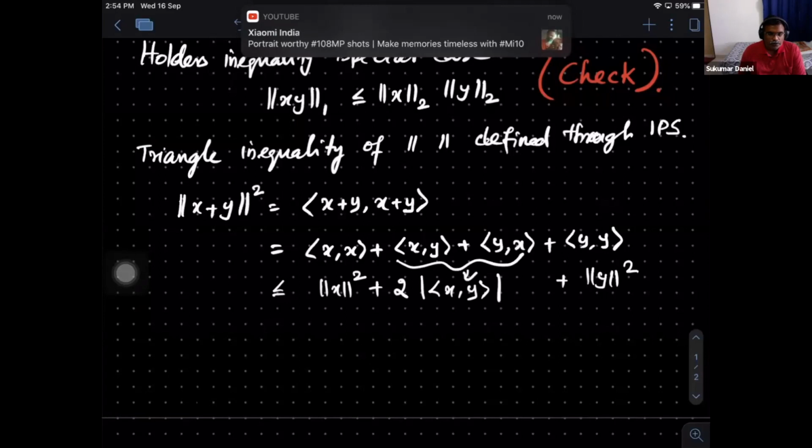That's it. Now you go back to what you want. You look at Holder's inequality. I can write this as 2 times norm x into norm y plus norm y square. So I am using Holder's special case p equal to q. And that's it. So we got what we needed.